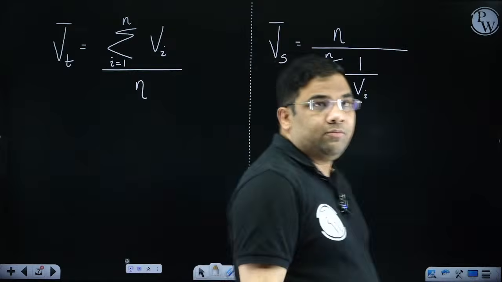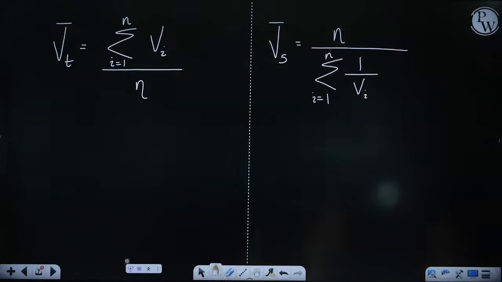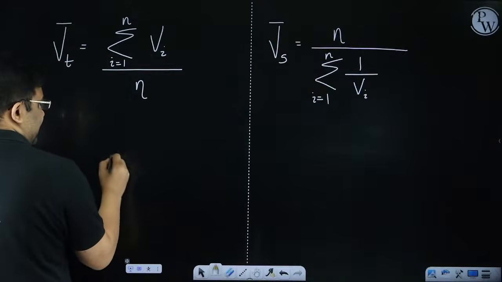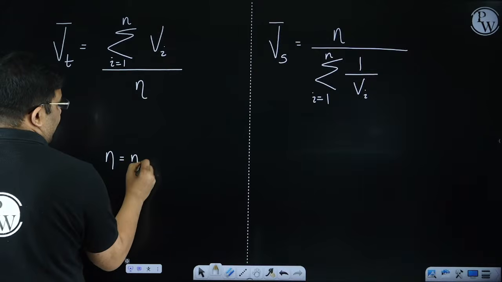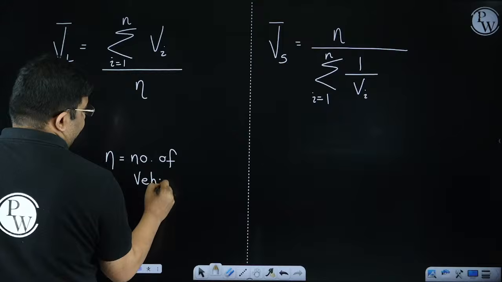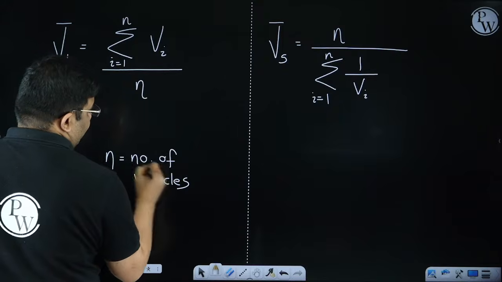Here, both places, n is the number of vehicles.